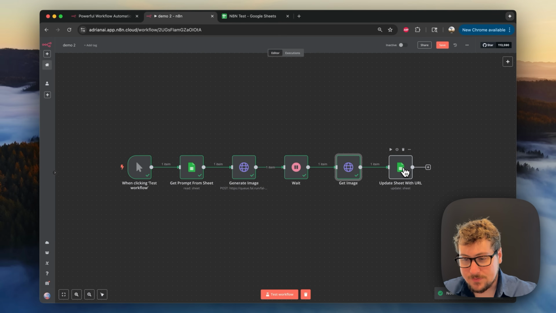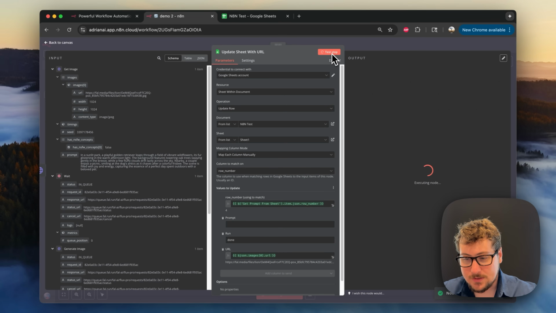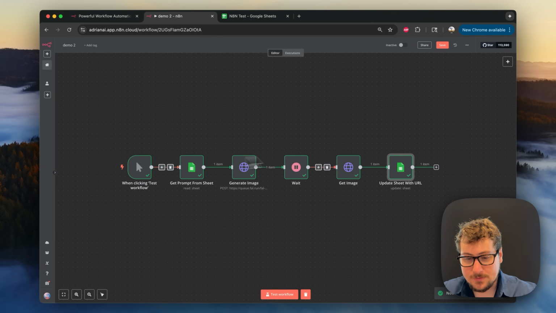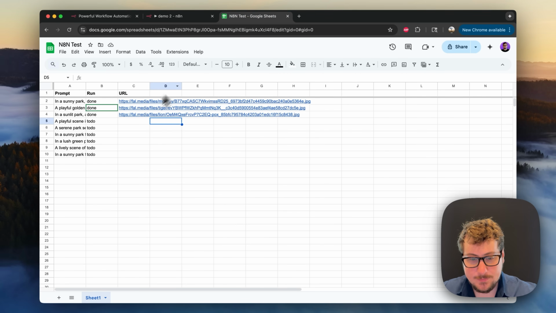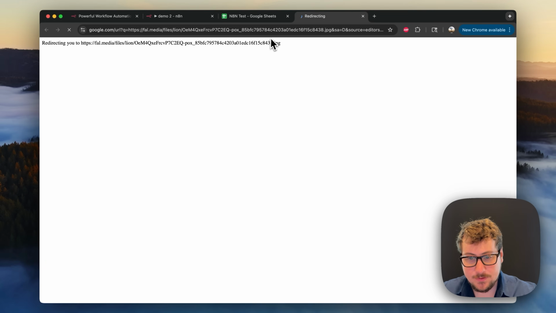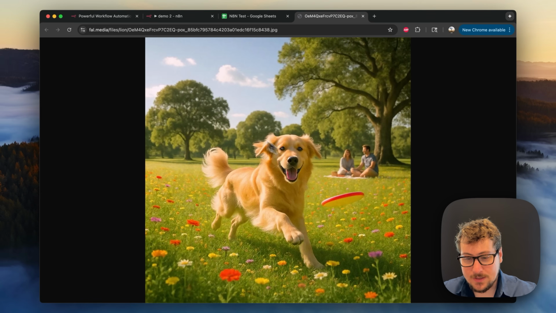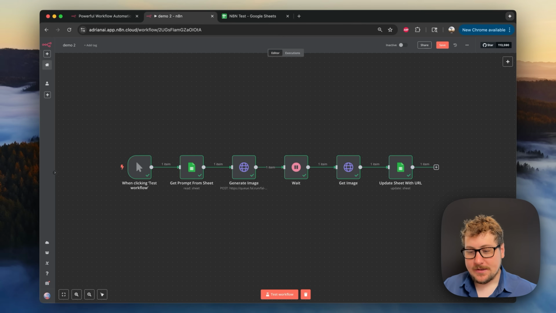And there we go. We have the images, or the image. Let me just run this. And it looks like nothing broke, so that's actually better than expected. As you can see, we have this third image now that we generated right here. Yet another dog. Okay, now everything is cleaned up, and when you hit test workflow, it will generate you one image. And that's pretty great, and you could switch this with the schedule trigger to run it every few minutes or whatever you wanted. But now I'm going to be showing you a little more efficient path to doing this.